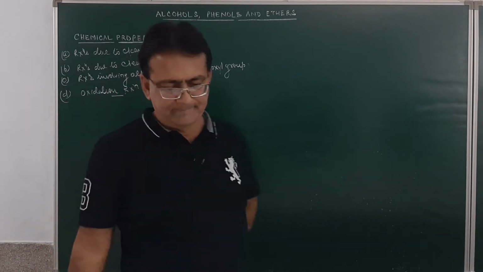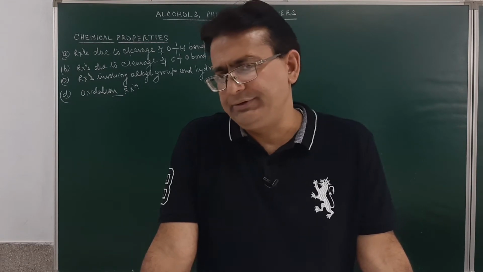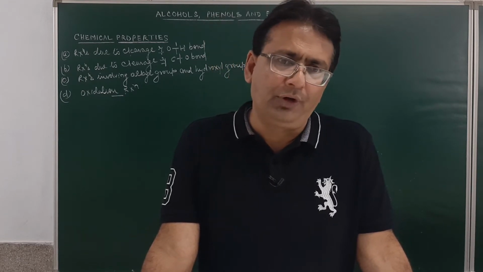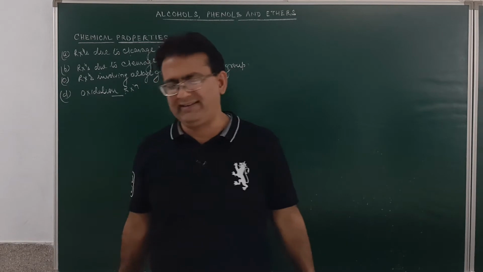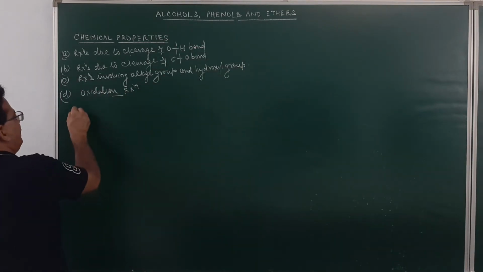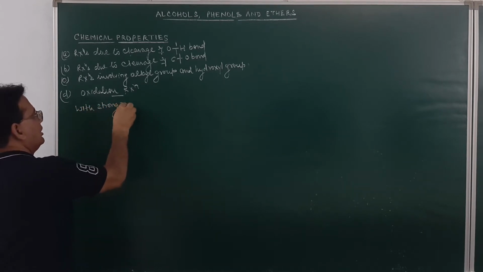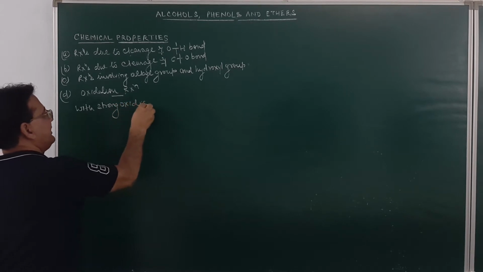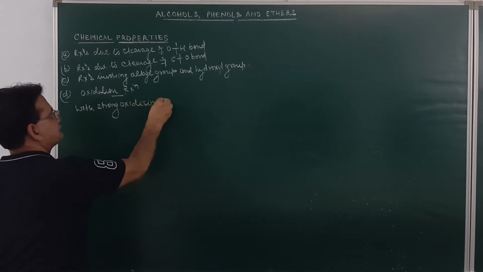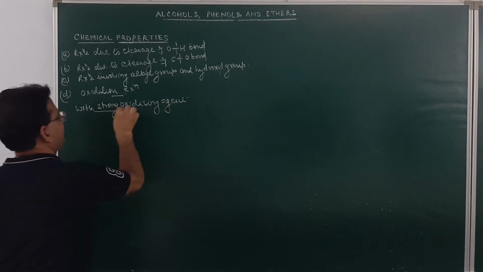Alcohols on oxidation form aldehydes, and aldehydes on oxidation form carboxylic acids. So, oxidation reactions first will be with a strong oxidizing agent.